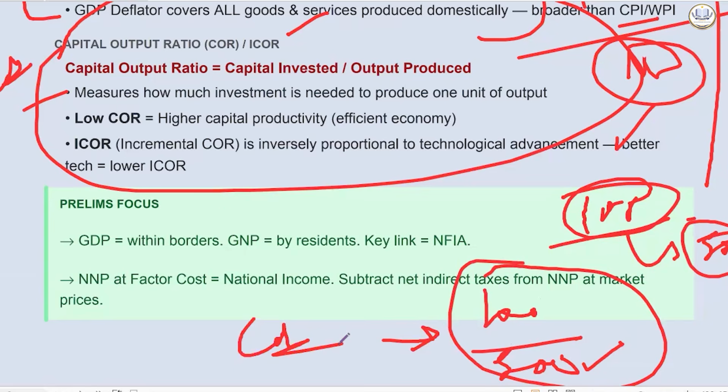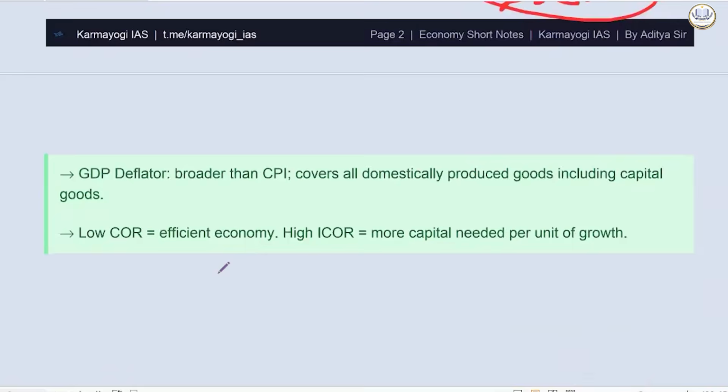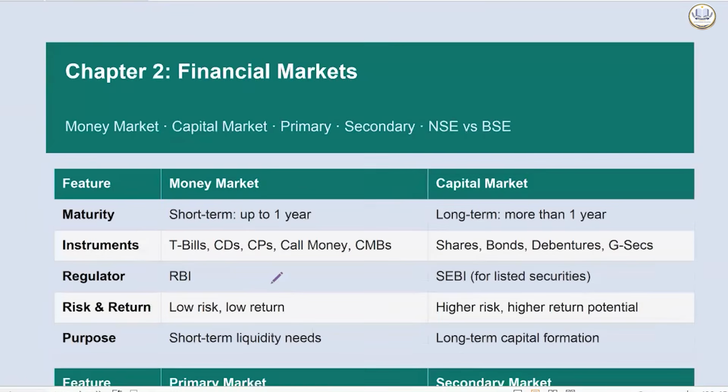Where will it happen? It will happen in a developed nation, where technology is better. They can produce more with less capital because of technology, because of know-how. So generally, in a lesser developed country, the capital to output ratio is higher. The lower it is, the higher the capital productivity will be. This is what you need to know.